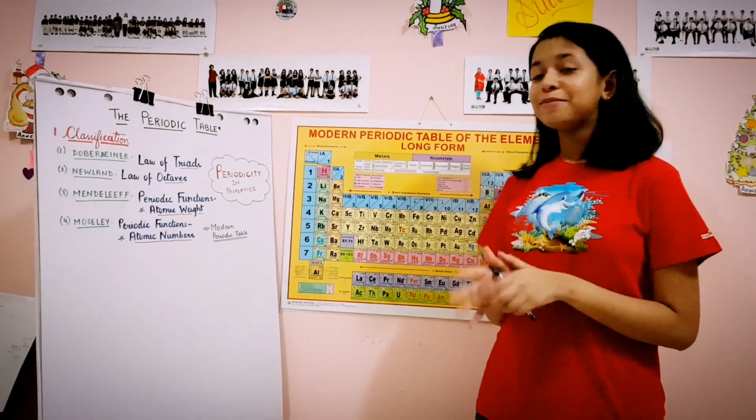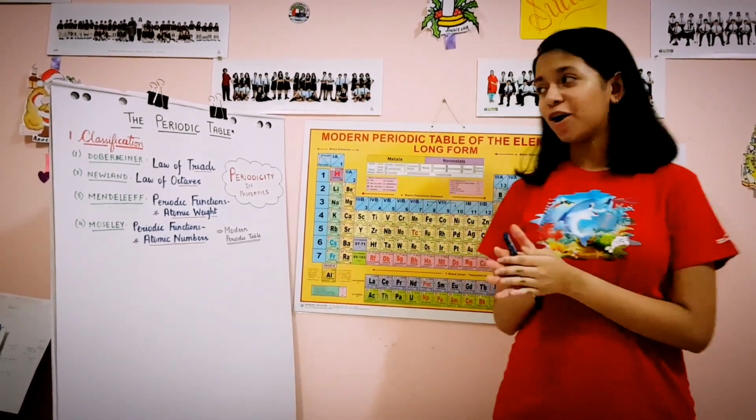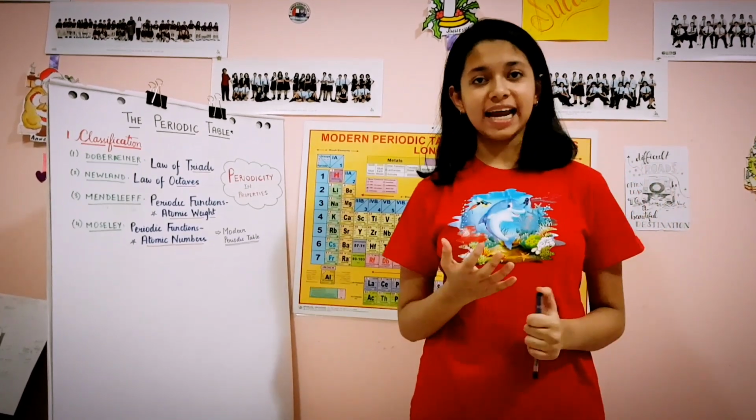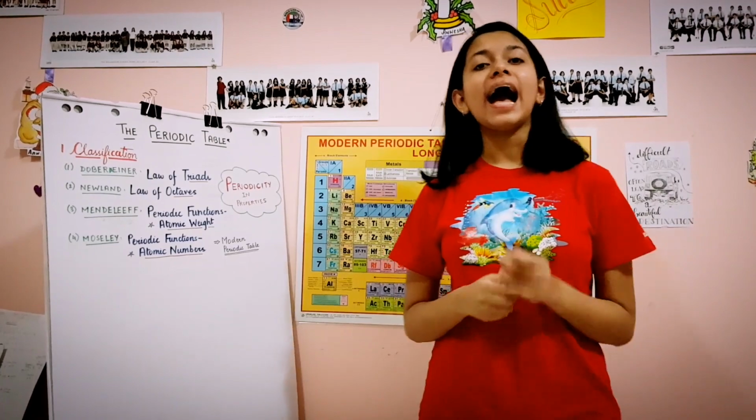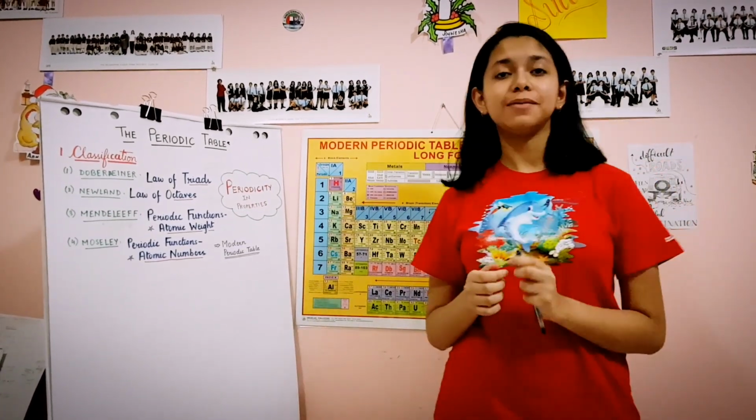Hello friends, today we'll be dealing with a very interesting topic, the periodic table. Now for a basic understanding, what is chemistry? Chemistry is essentially the study of elements, right? And till date, there are 118 elements discovered.